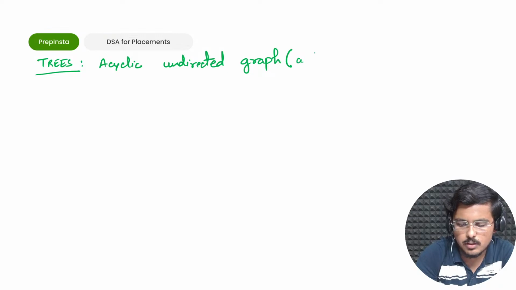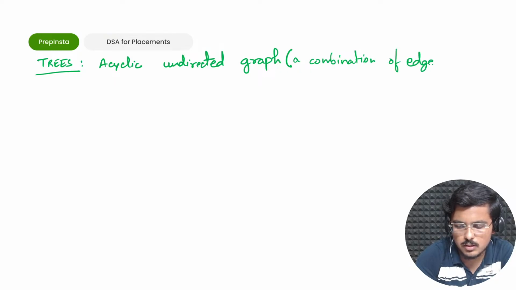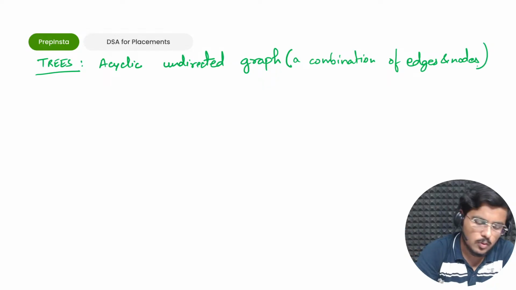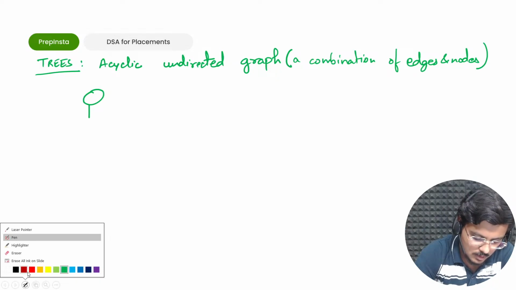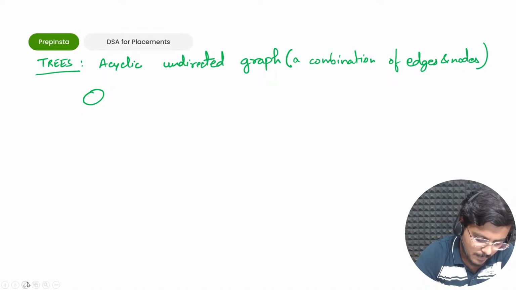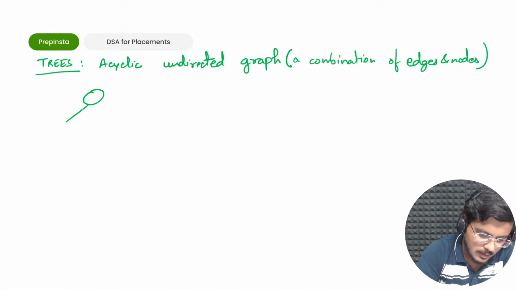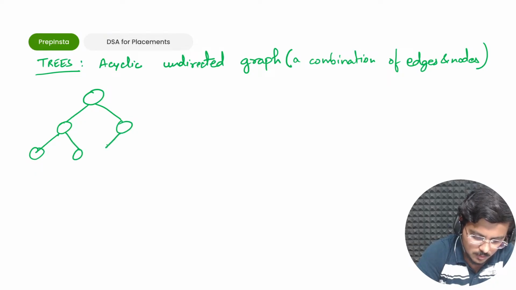A combination of edges and nodes. So if I say something like this is a tree, wait, I'll show you. So something like this is a tree. Okay, this is called a tree.